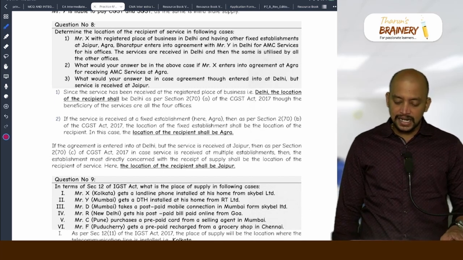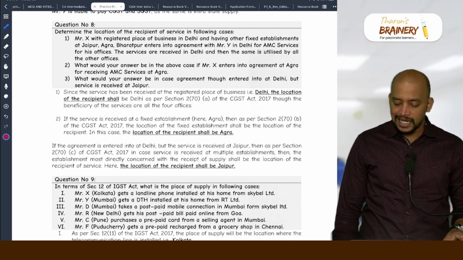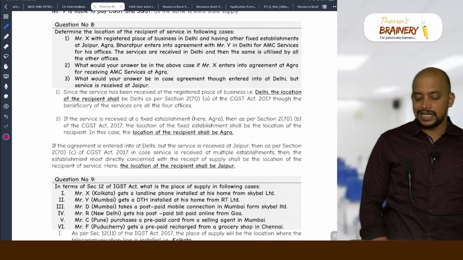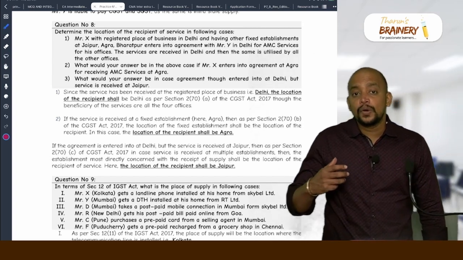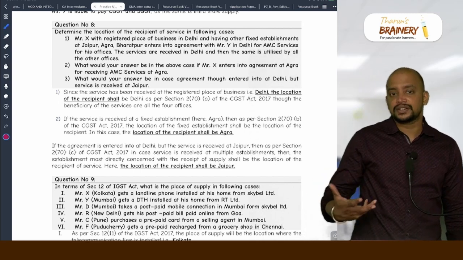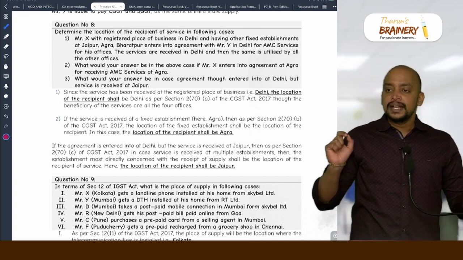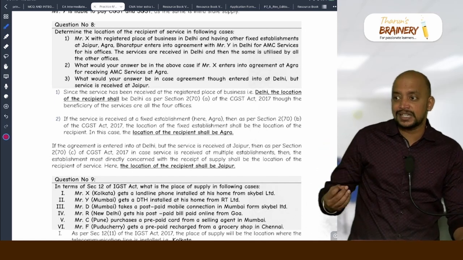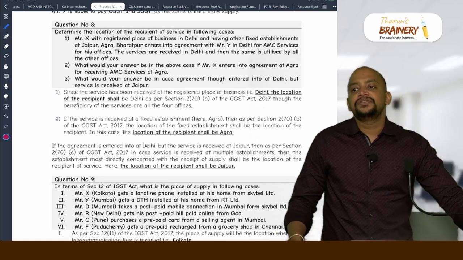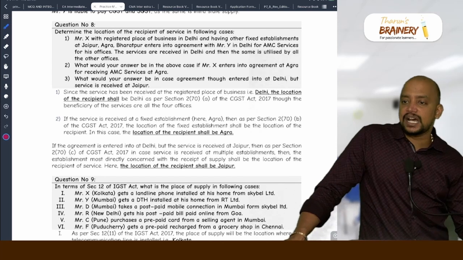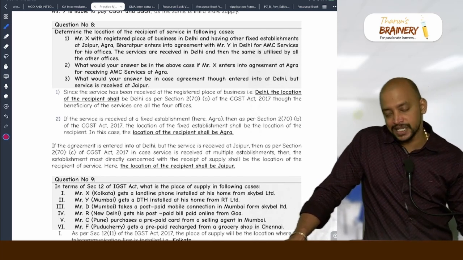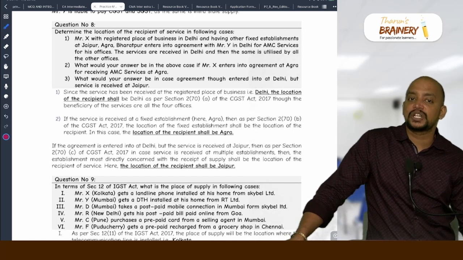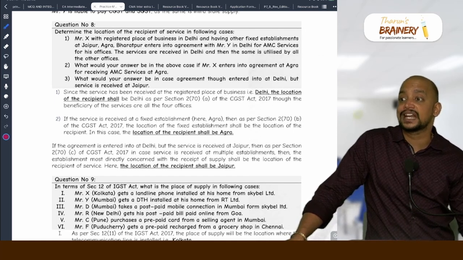The services are received in Delhi and then the same is utilized by all other offices. Now, actually this question is related to what will be taken as the location of recipient. I discussed this point with you. If they are receiving services in their registered place of business, that registered place of business. If they are receiving services in a fixed establishment, then that fixed establishment. If they are receiving service partly in their registered place and partly in a fixed establishment, that establishment which is directly concerned.